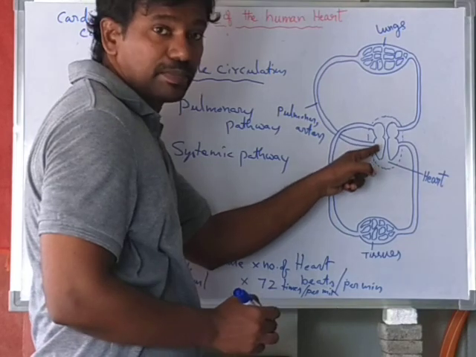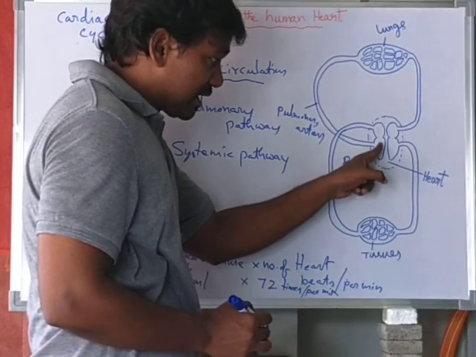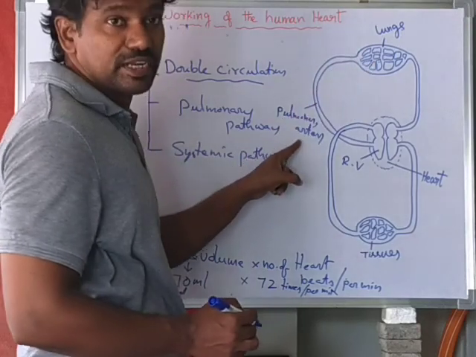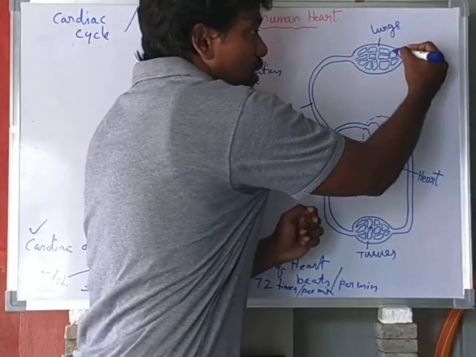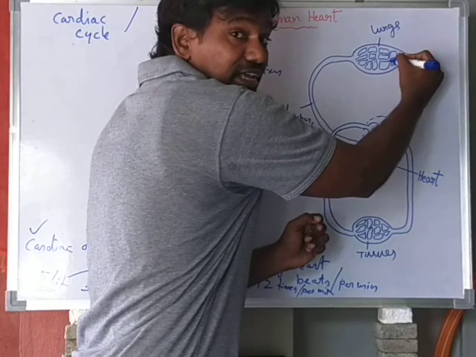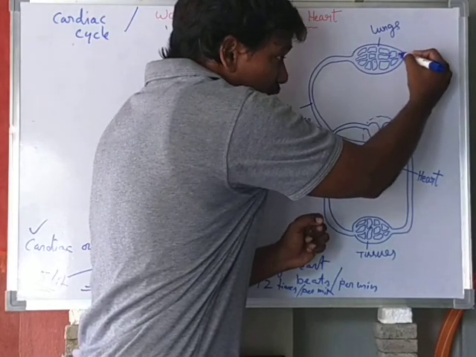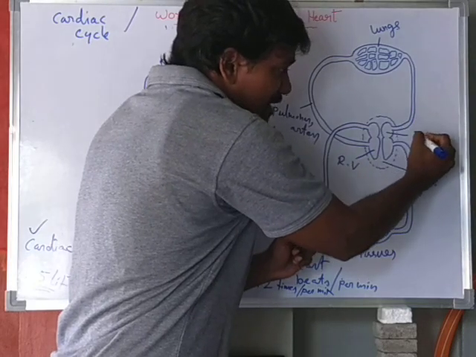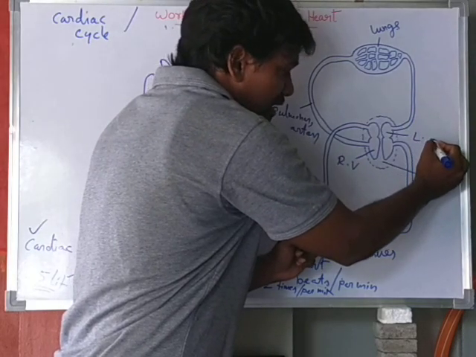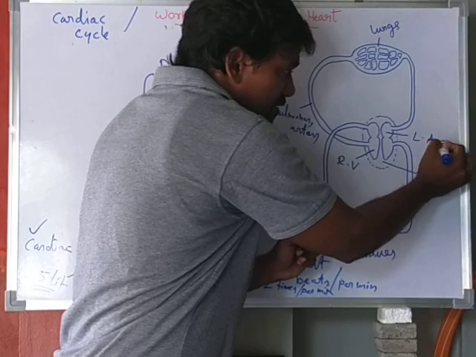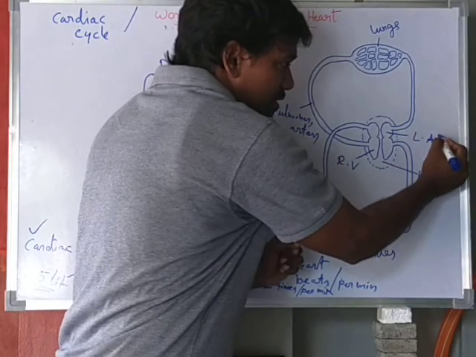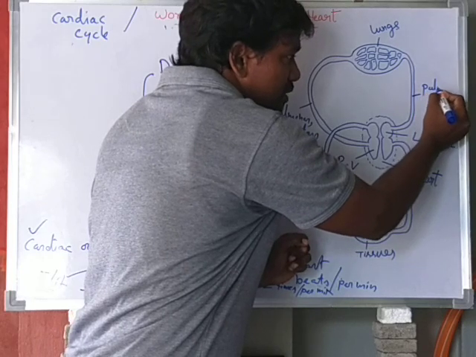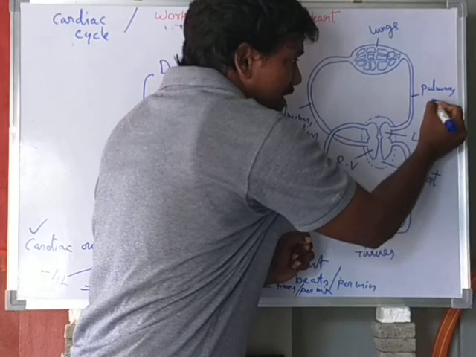Whereas the oxygenated blood passes into the left atrium through the pulmonary veins.